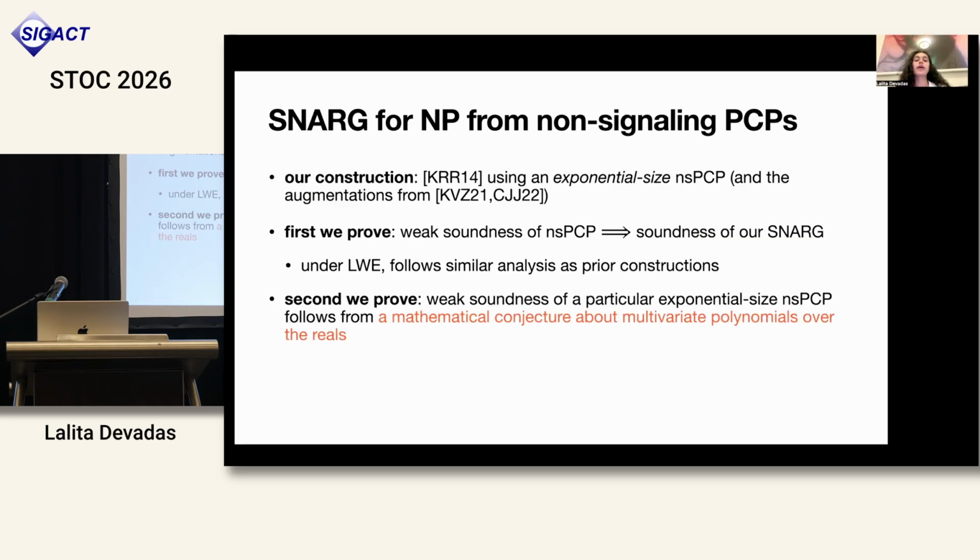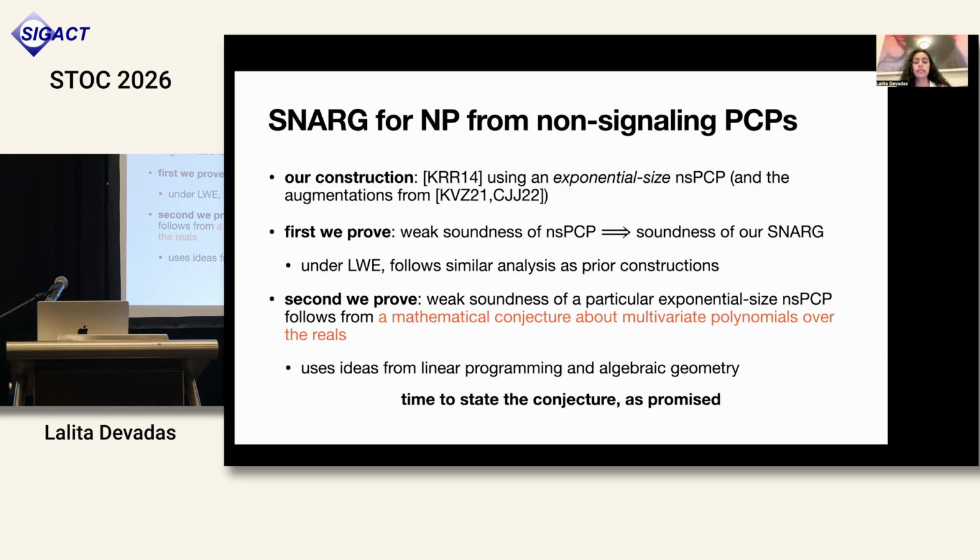Second, we prove that weak soundness of a particular exponential size NSPCP follows from a mathematical conjecture about multivariate polynomials over the reals. And this theorem uses ideas from linear programming and algebraic geometry. So without further ado, let me now actually state the conjecture and tell you what we know about it.